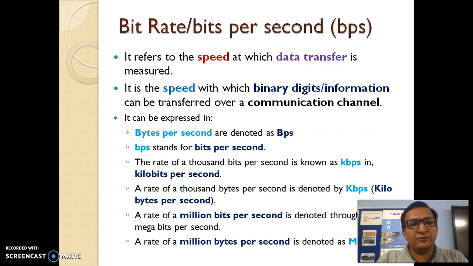First of all, we should understand what bit rate is. Bit rate is the speed at which data is transferred, the speed with which binary digits or information can be transferred over a communication channel. It can be measured in bits per second or bytes per second. If we use the term byte, the first letter of the measurement unit will be capital. If it is kilobits per second, it is kbps, where k is small. If it is kilobytes per second, the K prefix will be capital.